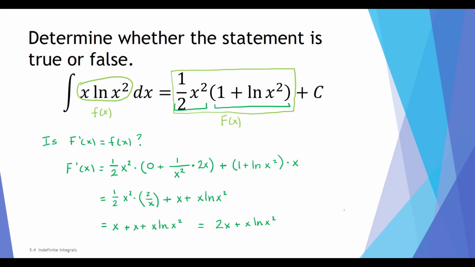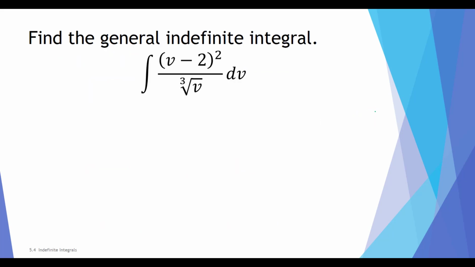Is this equal to our lowercase f of x? No, it is not. And so, because the derivative of the right-hand side does not equal the function inside our integral on the left, this statement is false.